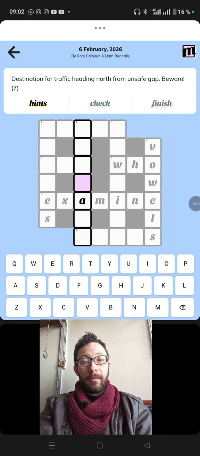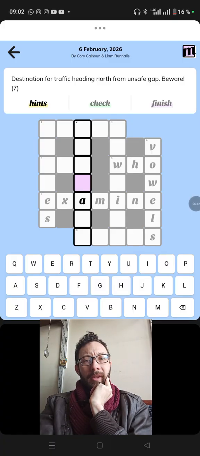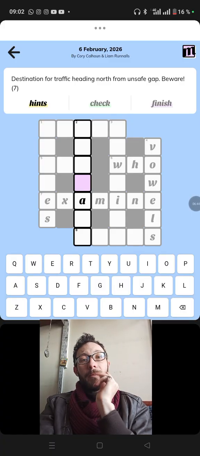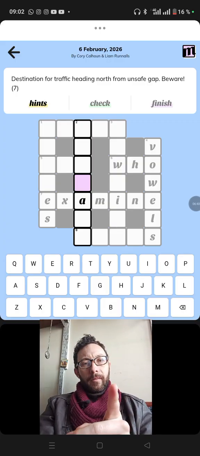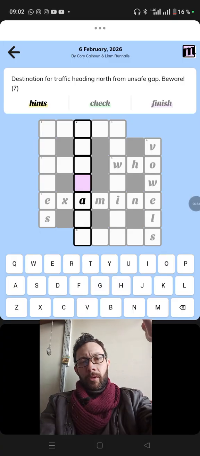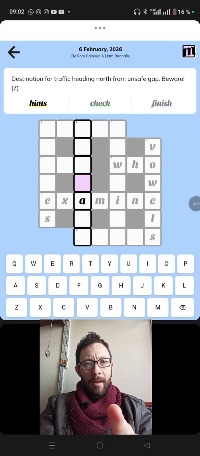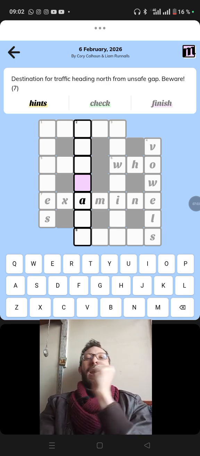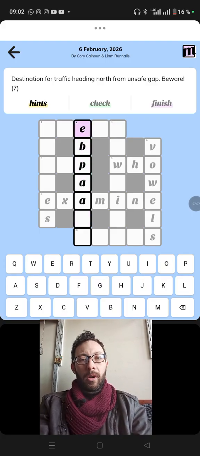What about this one? Destination for traffic heading north from unsafe gap. Beware. Destination for traffic heading north. Well, this is a down clue, so heading north could be a reversal indicator. From unsafe gap. Beware. This is web page. Ha! Good. This is web page. It was an inversion indicator.